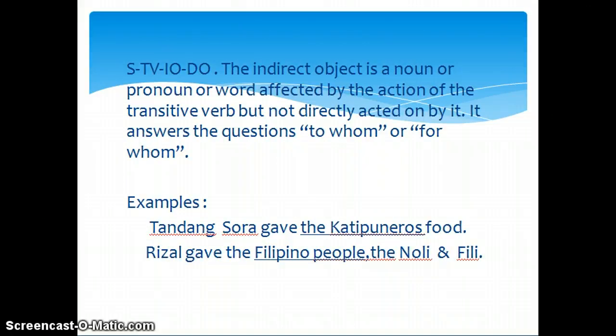STBIODO. The indirect object is a noun or pronoun or word affected by the action of the transitive verb but not directly acted on by it. It answers the questions to whom or for whom. Example: Tandang Sora gave the Katipuneros food. Rizal gave the Filipino people Noli and Fili.